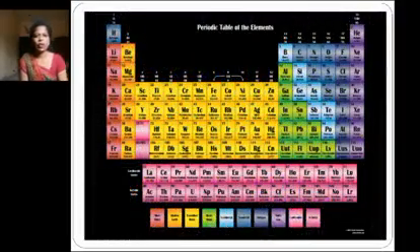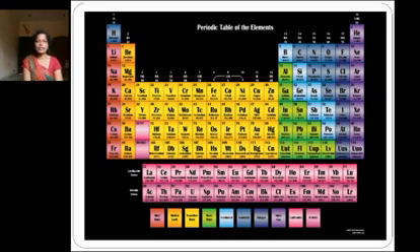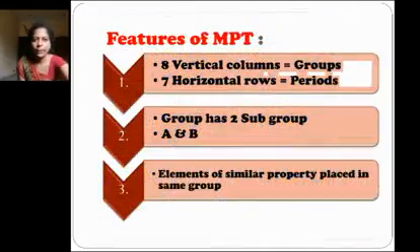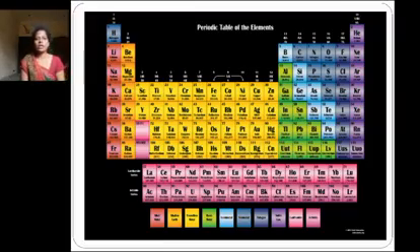And this is the periodic table of Mendeleev, which has 56 elements, eight vertical columns and 7 horizontal rows.